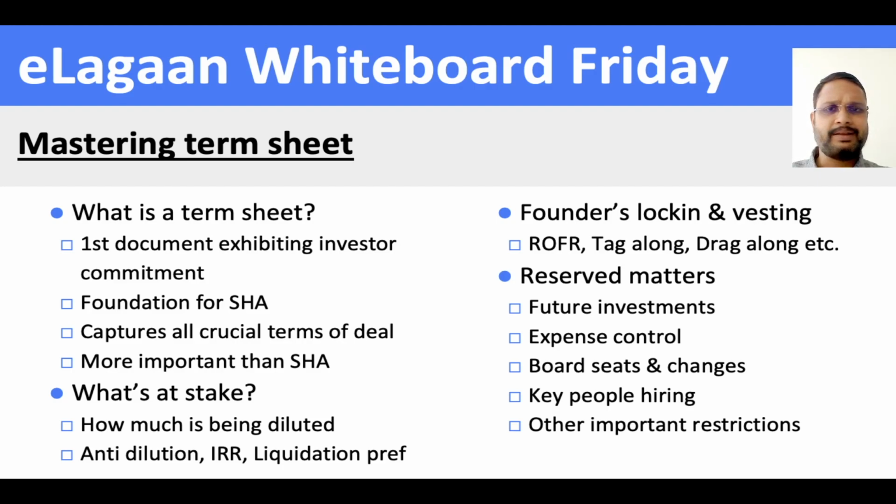Then there are things like IP agreements, IP sale or purchase, or any kind of asset sale. These are the places where you would see restrictions, or any changes to the memorandum and articles of association. It would be a long list of items where the investor would say, these are the things which would need our approval. So go through this list, don't treat it as just standard, because that actually impacts your day-to-day working.